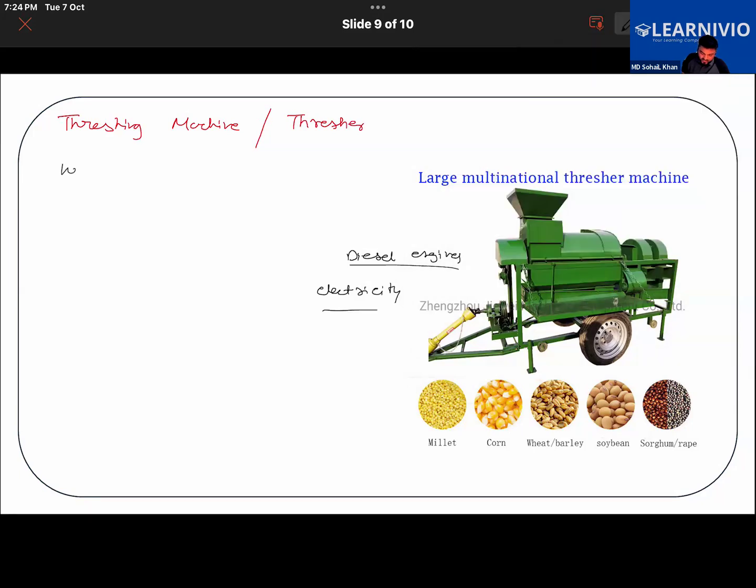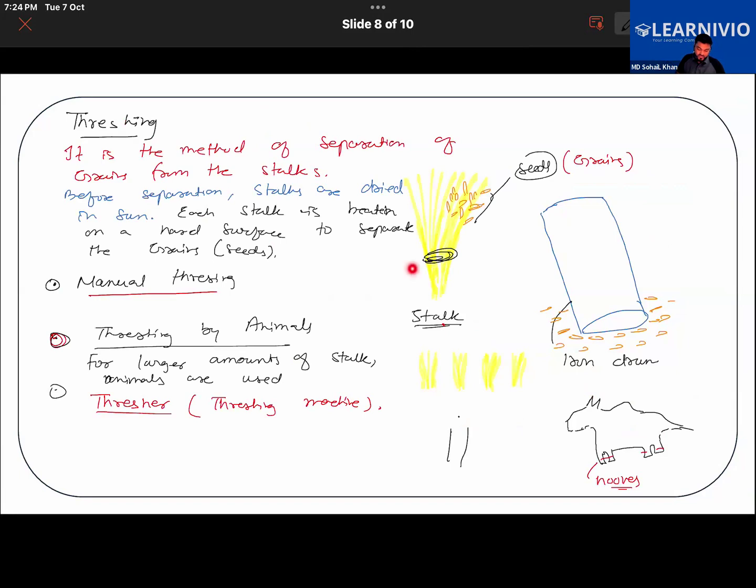Talking about its working, let us understand that. These machines are basically made to separate the grain from a stalk and from the husk. I have used two terms here. One is the stalk, which is already clear to you: the bundle of the crop where the grains are still attached is called stalk.